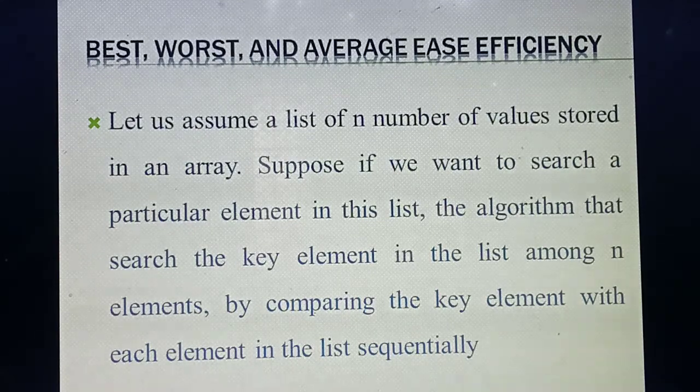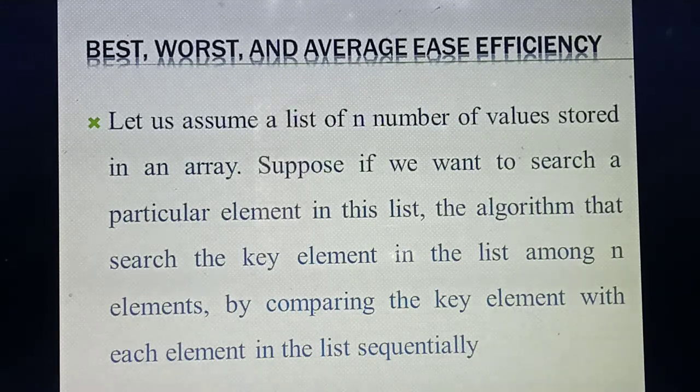You don't know which place that value will be, but anyway you are going to store the values in the 10 values, and among the 10 values you are going to take one value as a search key value and keep that value in your mind. So you don't know in which place that value will be. You need to find which position that value is at. For that, you are going to start the comparison from the first place value.